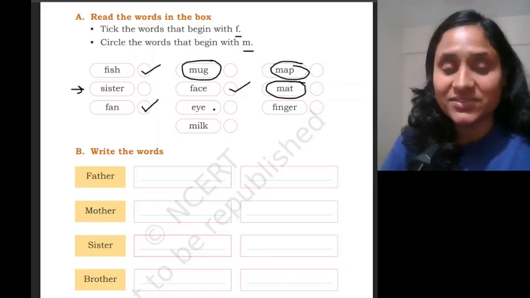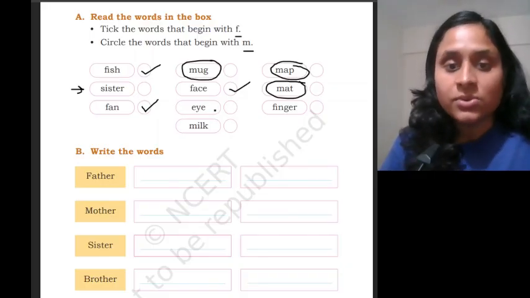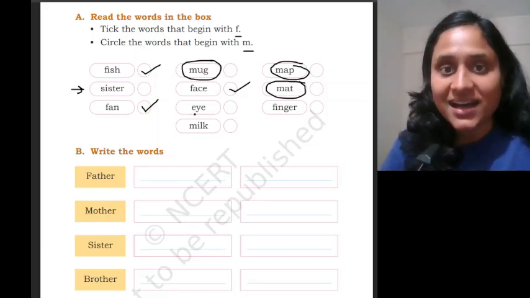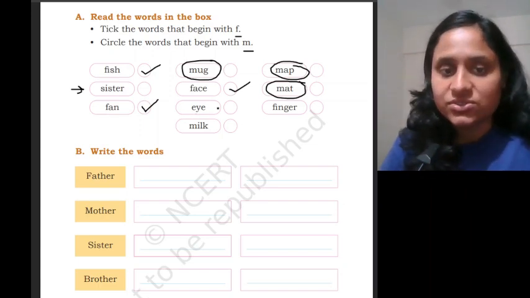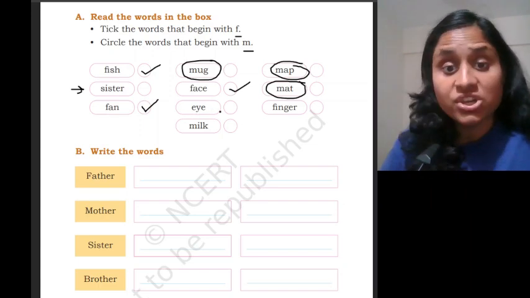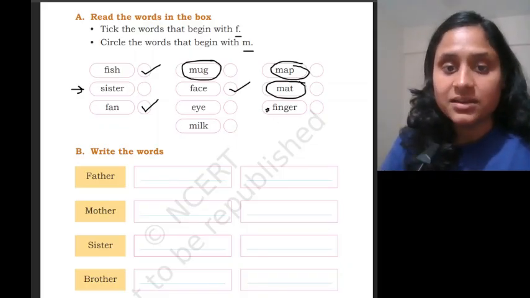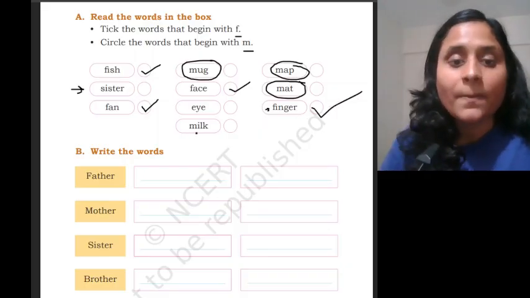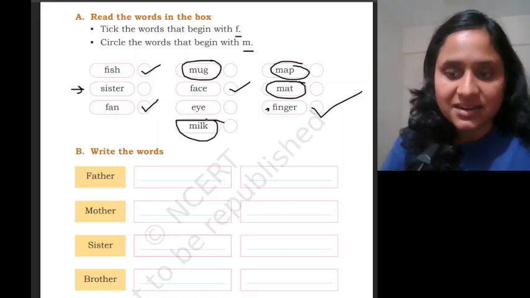It begins with E. E with Y combined, with E in the end, it gives the sound I. So, we will neither circle it nor tick it. What is this? Finger. We will tick it. Milk. We will circle it.